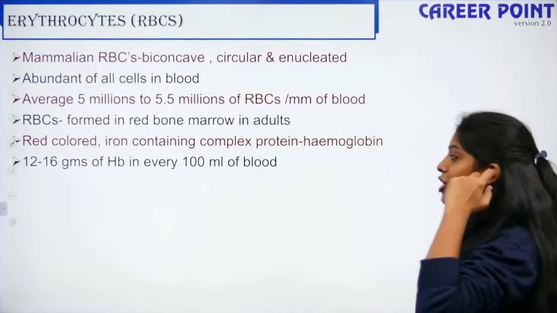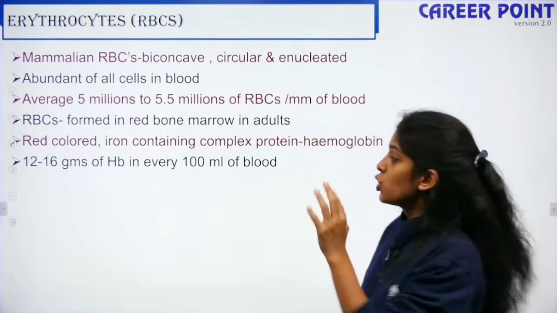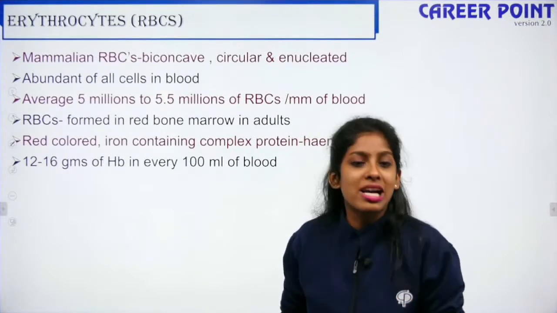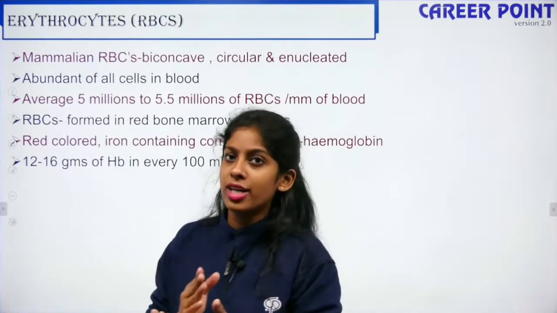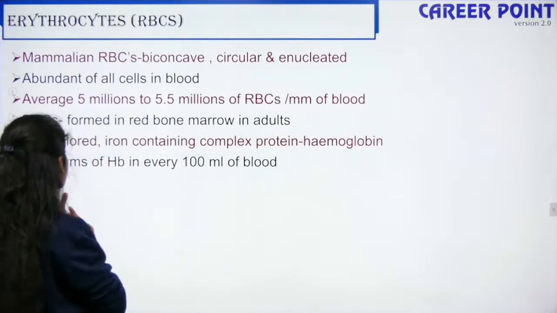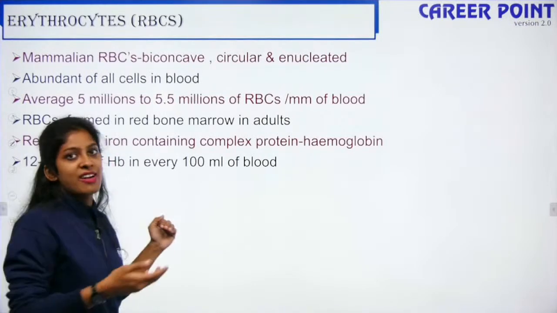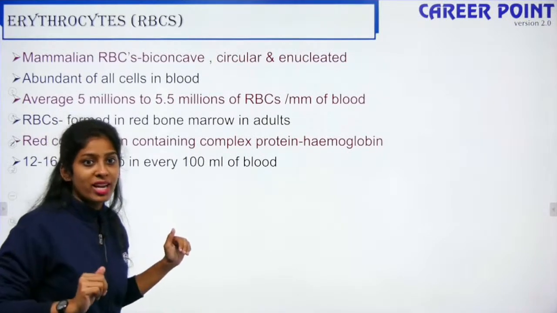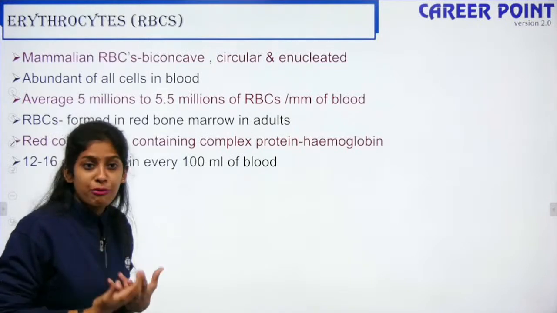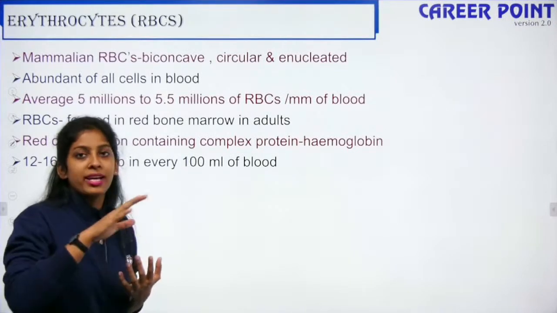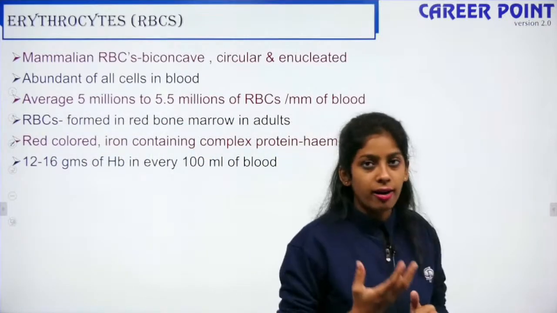Okay, fine. So in your 100 ml of blood, you should have 12 to 16 grams of hemoglobin. When this amount reduces, you suffer from anemia, right? Normally the doctor asks you for a blood test report to check your anemic level, to check the amount of hemoglobin you have per 100 ml of blood. When you have only 8 grams, or 4 grams, that means you're very anemic, right? So you need to increase the production of hemoglobin, for which you need to have iron-containing food. You need to have healthy food, not keep eating pizza, etc. That is the main reason doctors prescribe a blood test.